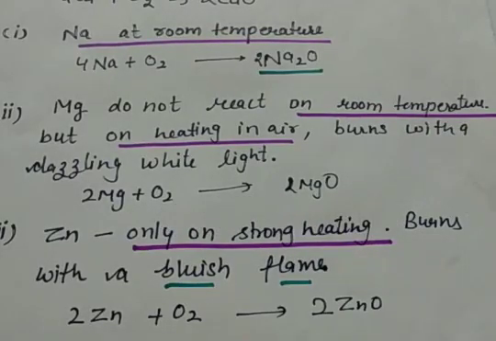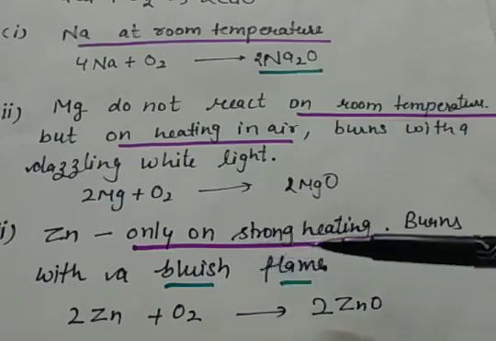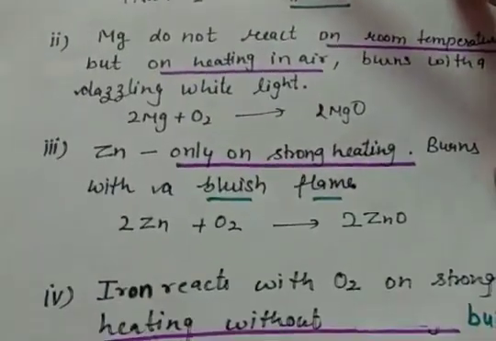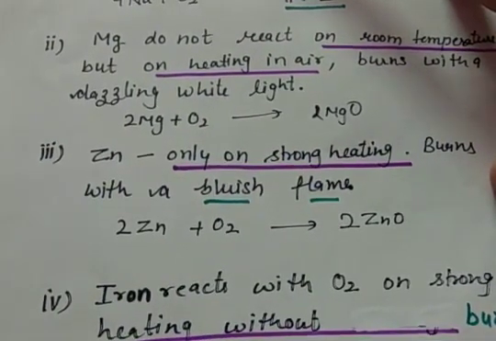Zinc is comparatively less reactive than magnesium. So it reacts with oxygen only on strong heating and it burns with a bluish flame. So let us see the reaction. Zinc reacts with oxygen and forms zinc oxide.